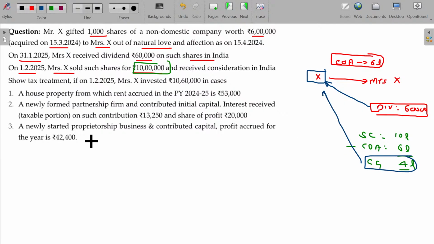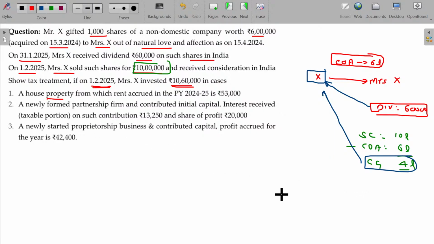Now she has how much in her hand? 10 lakhs rupees. 6 lakhs is the original asset value transferred from X. Another 4 lakhs she earned. Income earned and reinvested means it's not going to be clubbed. Okay. Now, show the tax treatment if on 1/2/25 Mrs. X invested 10 lakhs 60,000 in a house property.